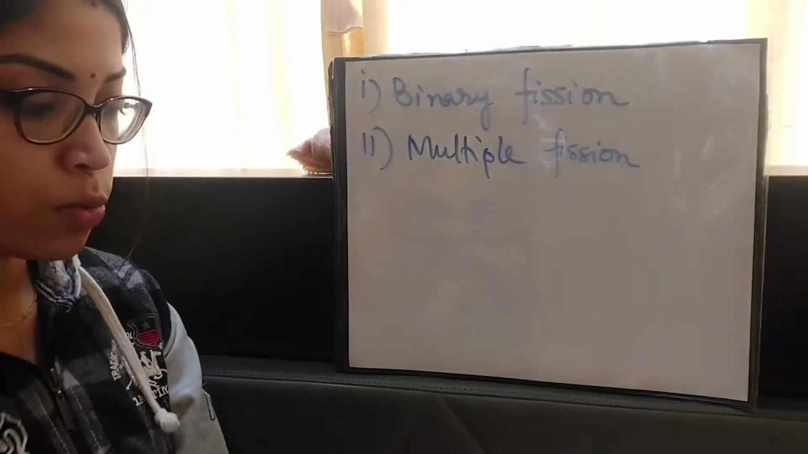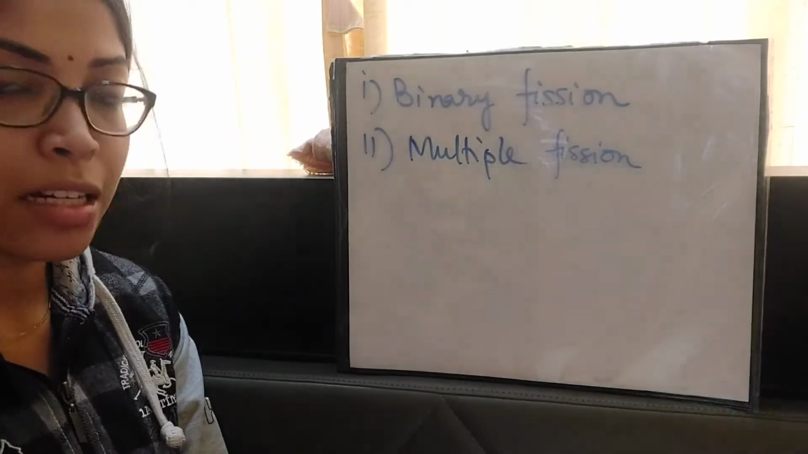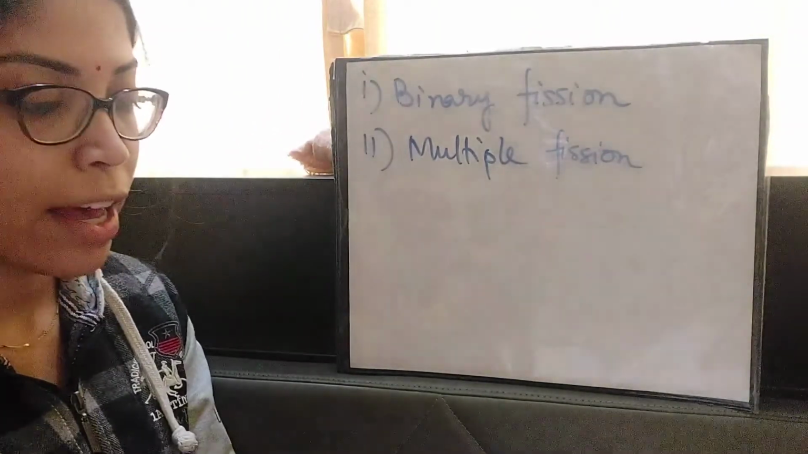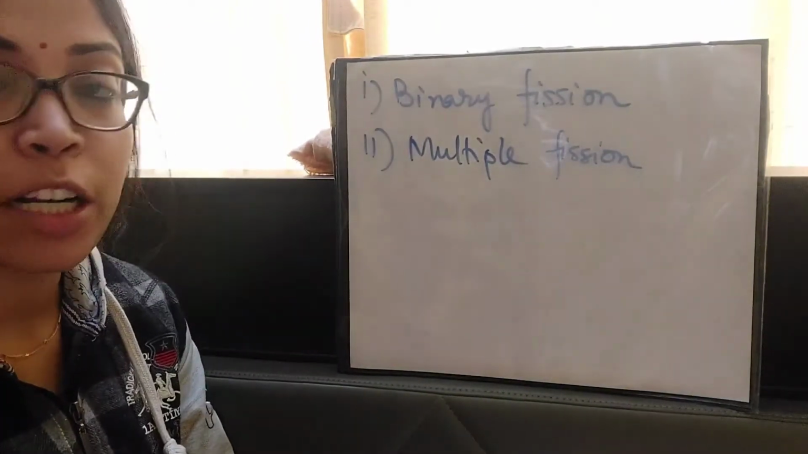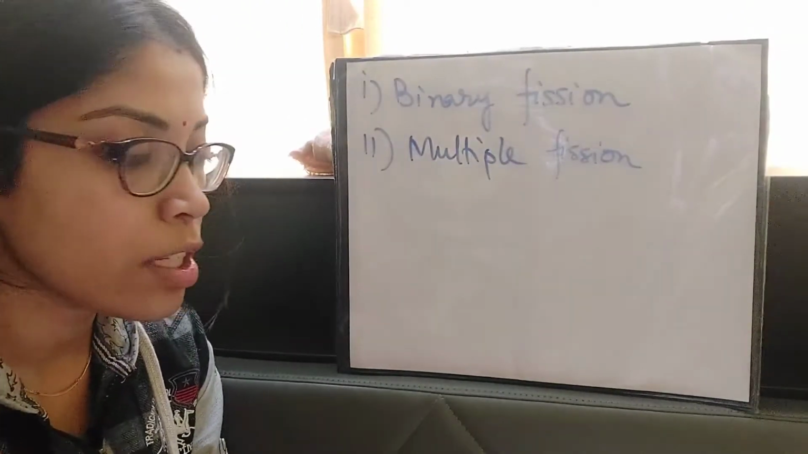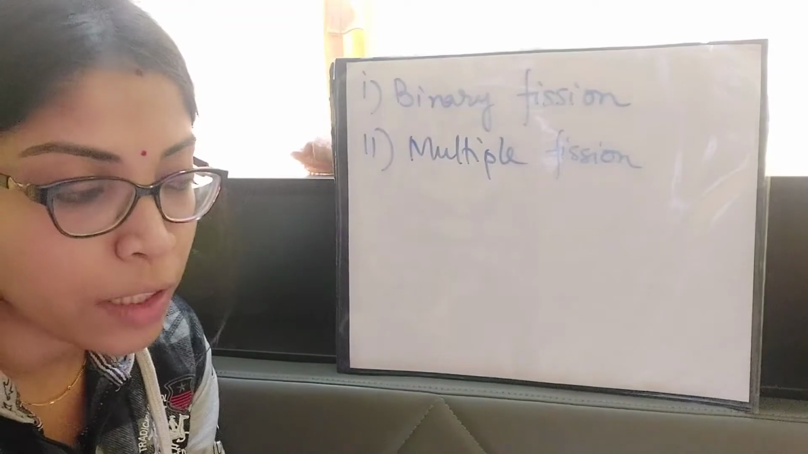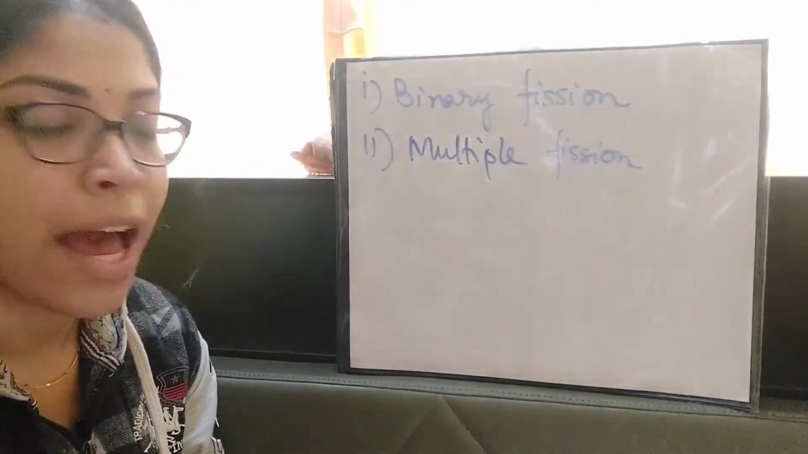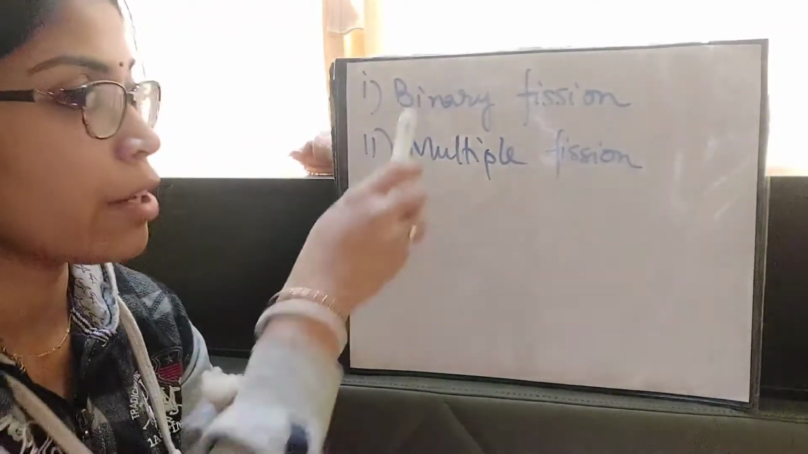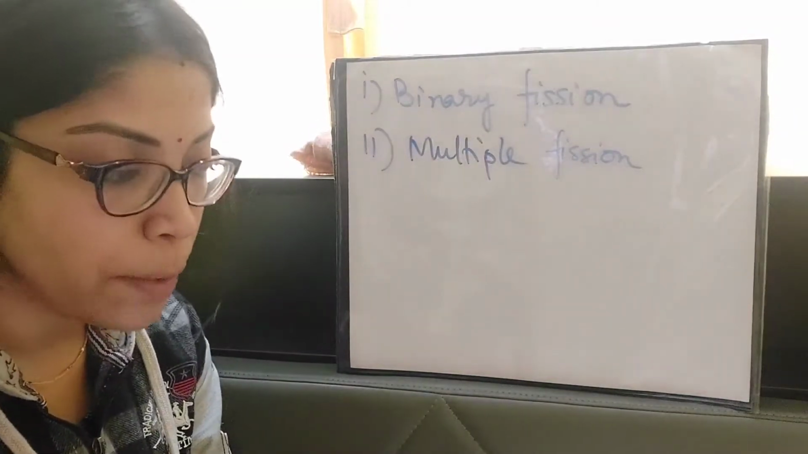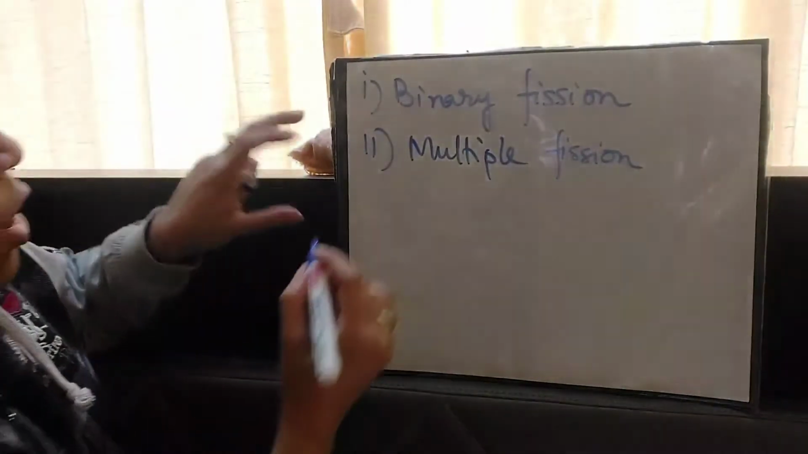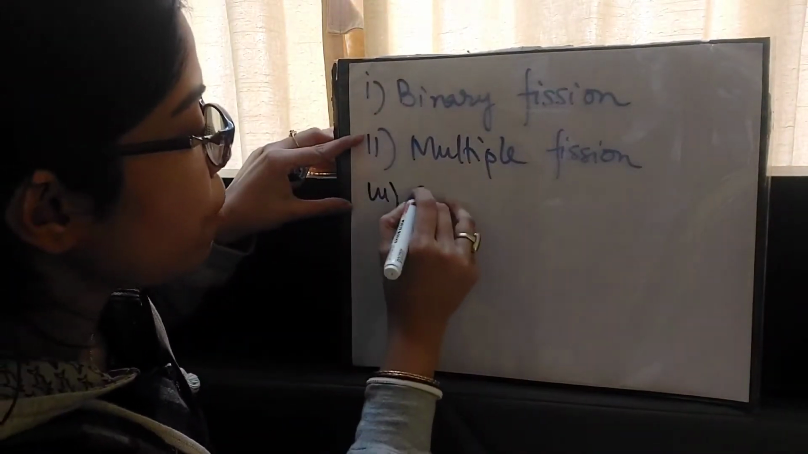This is part 2 of the chapter Reproduction in Plants. In my previous video, I discussed binary fission and multiple fission. So we have discussed two modes of asexual reproduction in plants. Next we will continue with the third one, which is known as budding.